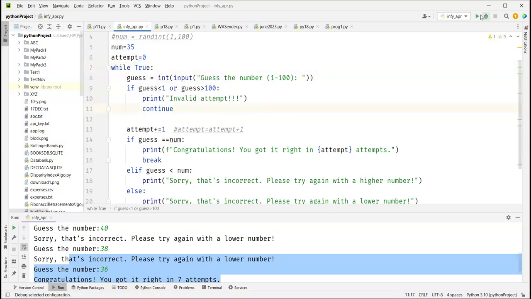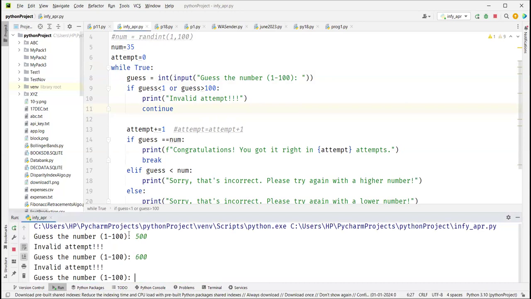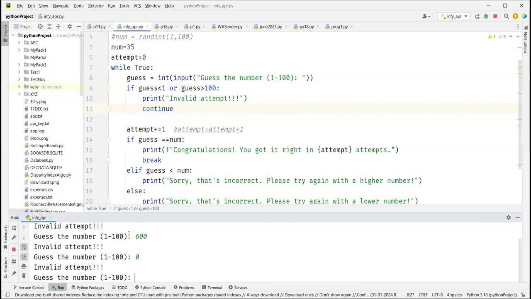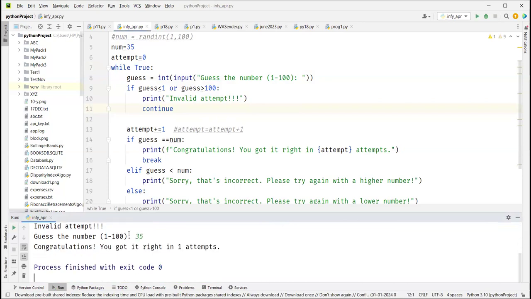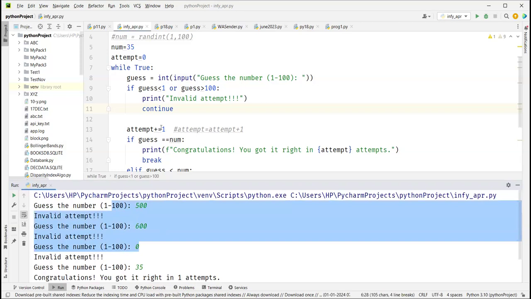Okay, so let's run this and see. I'm saying guess the number, 500. Guess the number, 600. Okay, 0. All these are invalid attempts. Now I say 35. See, it says only one attempt. All the other 3 attempts did not count because I said continue, right?